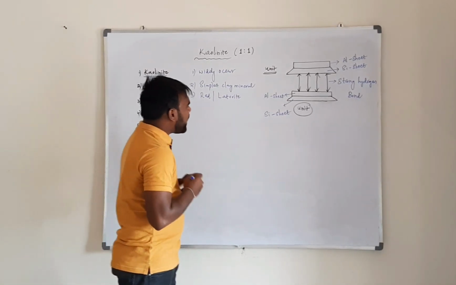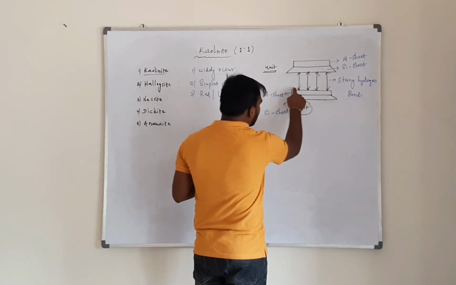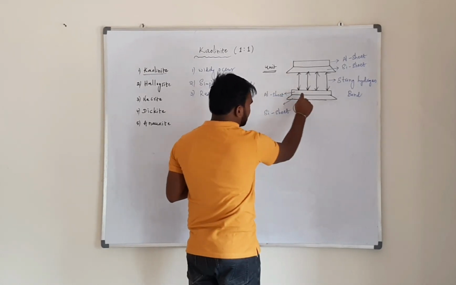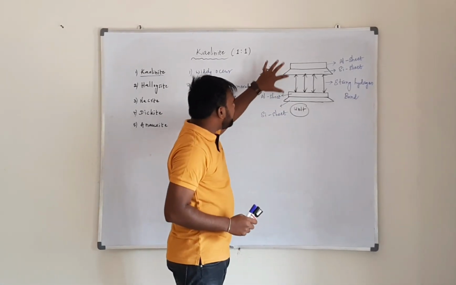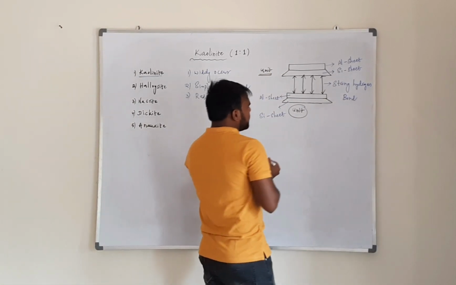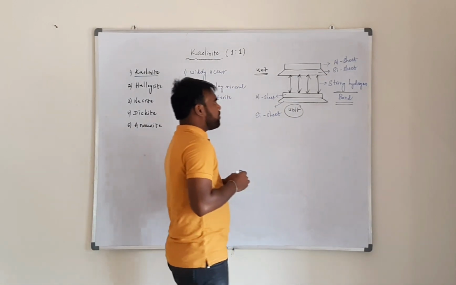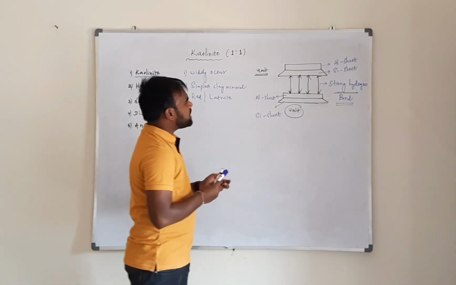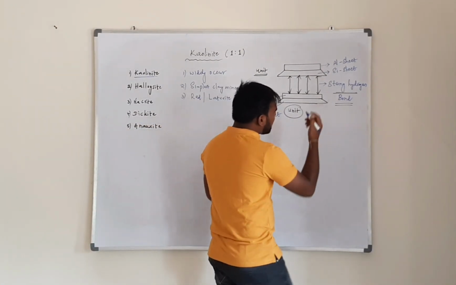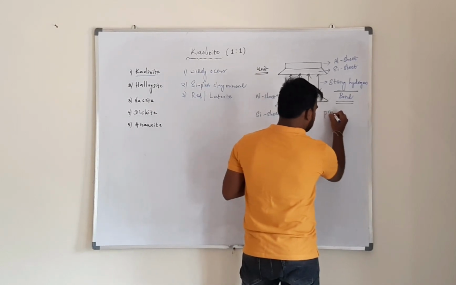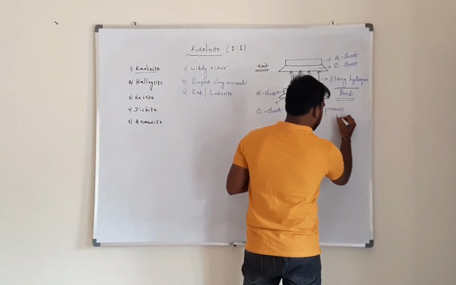Remember, in kaolinite, this is one unit and this is one unit. Between the two units of kaolinite, there is a strong hydrogen bond. Since the hydrogen bond is very strong, it prevents hydration.